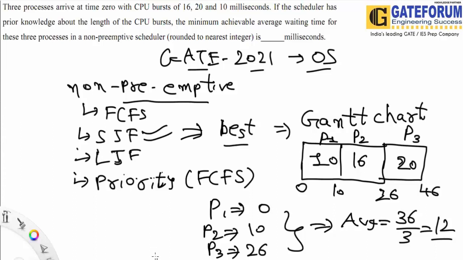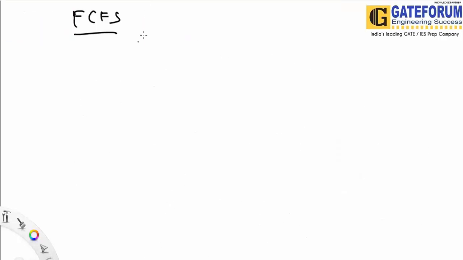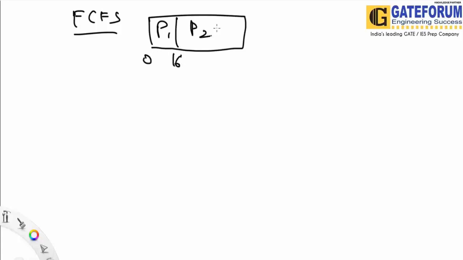Let's check with FCFS, which is first come first served. So we have 16, 10, and 20. Let's say process P1 will run from 0 to 16, process P2 from 16 to 26, and P3 from 26 to 46.